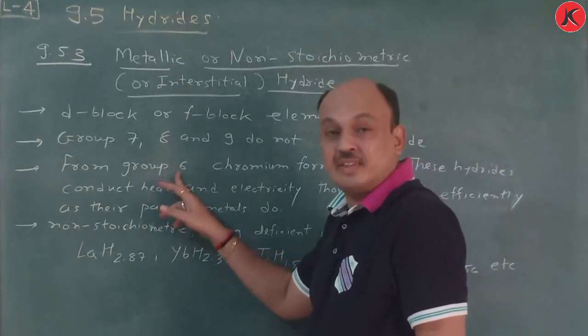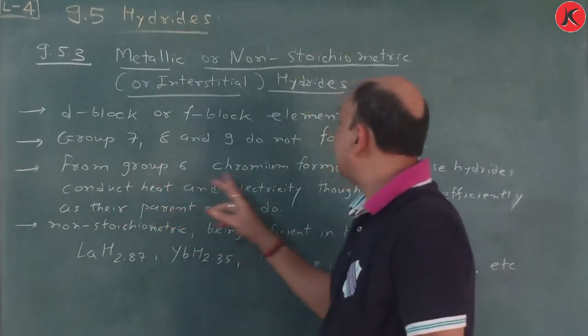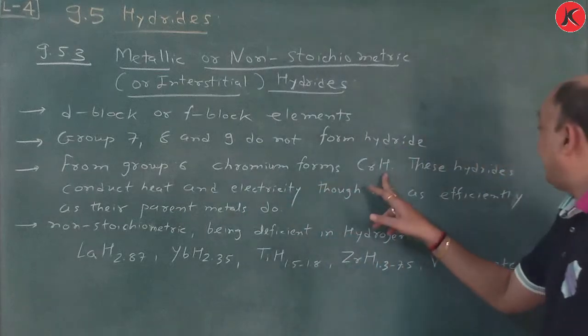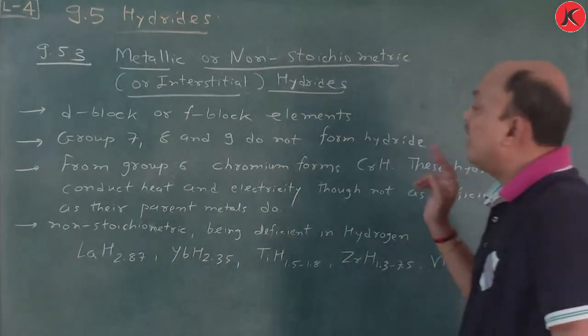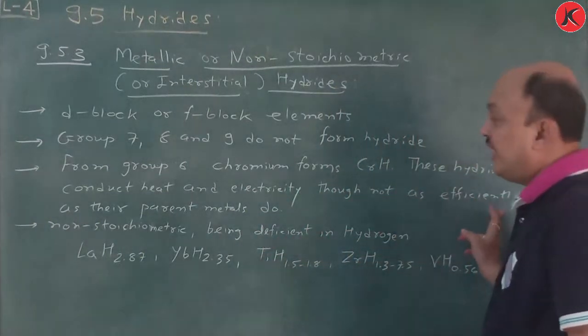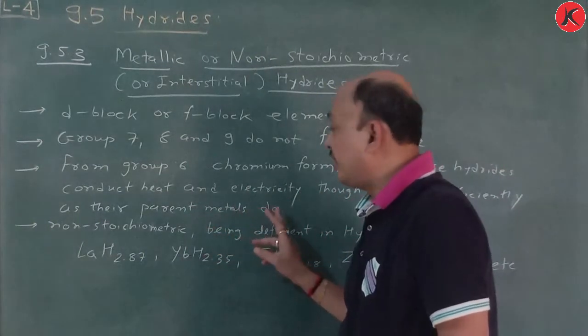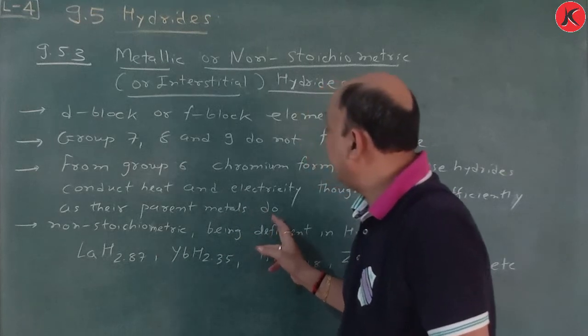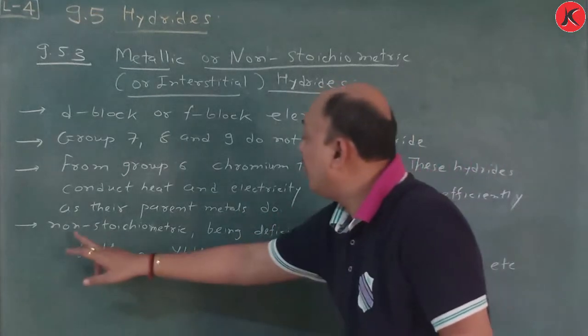From group 6, chromium forms chromium hydride. These hydrides conduct heat and electricity, though not as efficiently as their parent metals do.